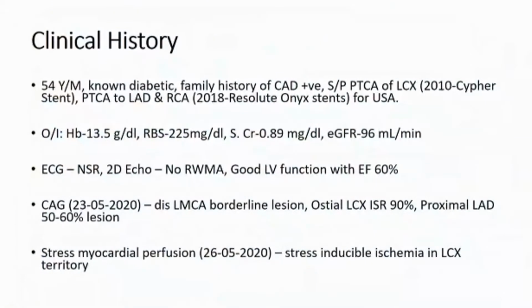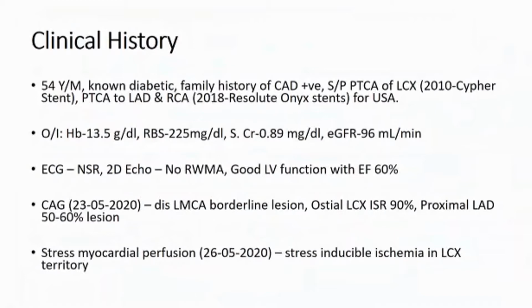So this is a 54-year-old male, known diabetic with a strong family history of coronary artery disease. The patient underwent PCI of LCX in 2010 with Cypher stent, 2 stents. Subsequently, he was doing well all the time, but 2 years back, he developed ACS, for which he underwent PCI of LAD and RCA with Onyx.